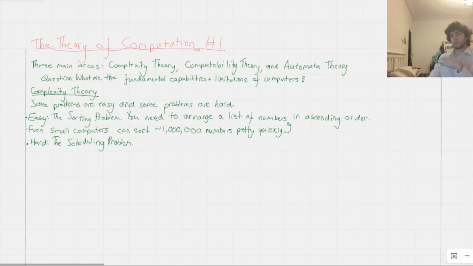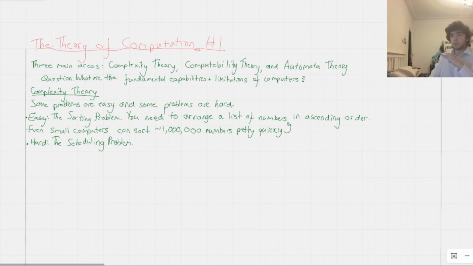So you give it a list of constraints. You say, at any one point in time, one room cannot be used by two different classes. Obviously that has to be true, and maybe other things like free periods. You need to add those in, give a computer some constraints, and it needs to spit out a schedule for every class in your school for the week, or for however long you desire. And this problem is hard. It's not easy. It's not like the sorting problem. For a computer, this is very, very tricky.